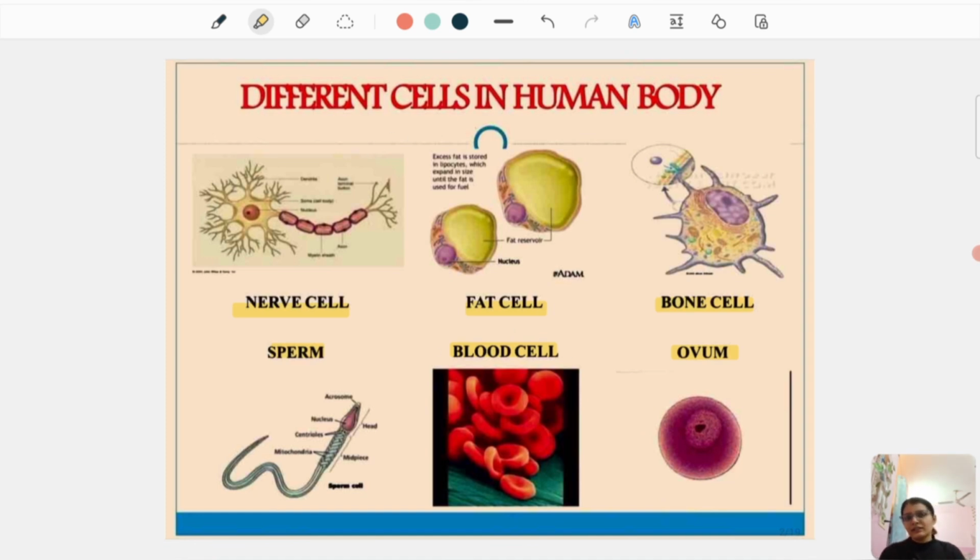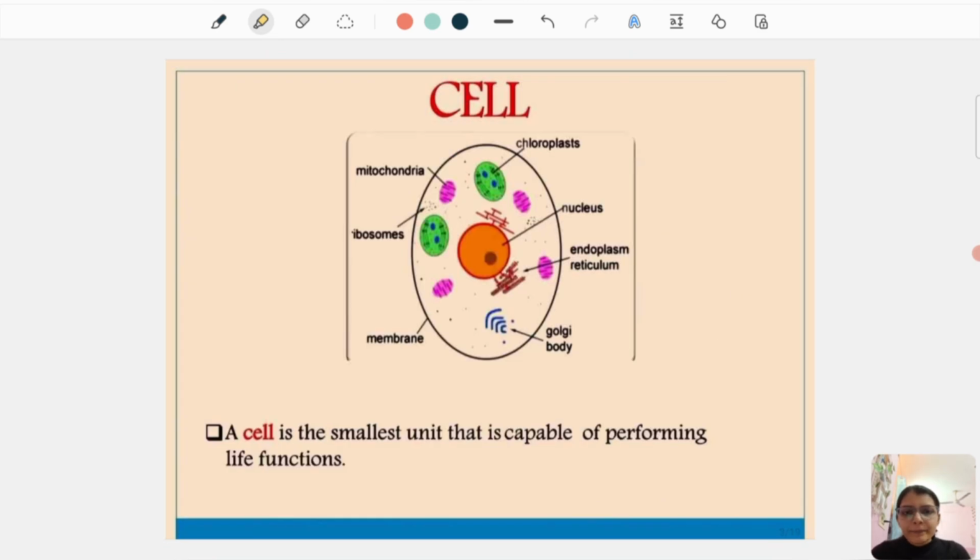Different kinds of cells are not all similar in shape or size, but their work is the same. They are the constituent particles. Moving ahead, we can say that a cell is the smallest unit capable of performing life functions.